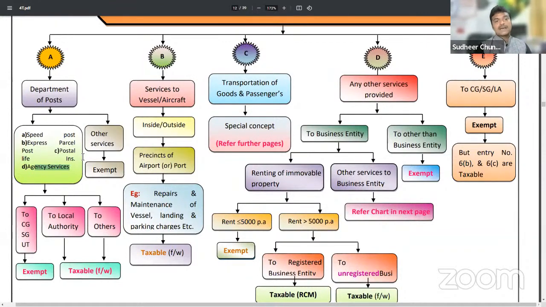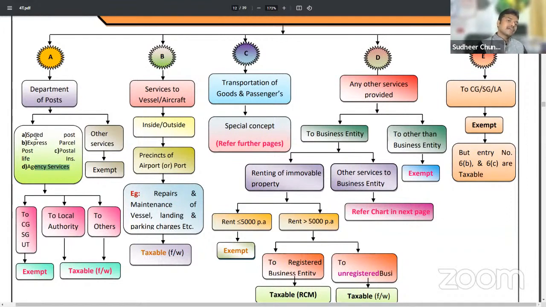Speed post and express parcel post mean transportation of parcels and goods. Then postal life insurance services and agency services. If the postal department collects telephone bills or passport applications, they charge some commission. That commission will be liable to GST.